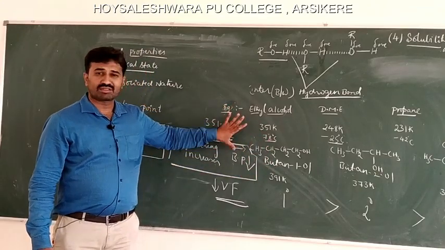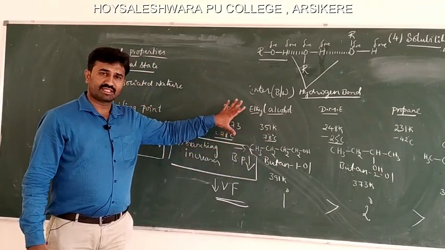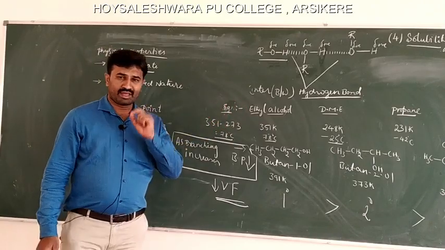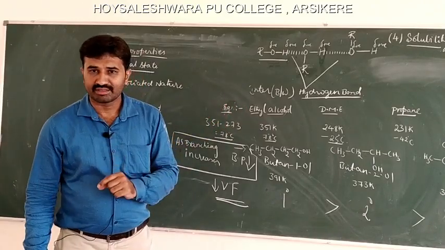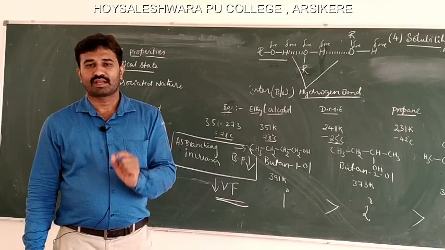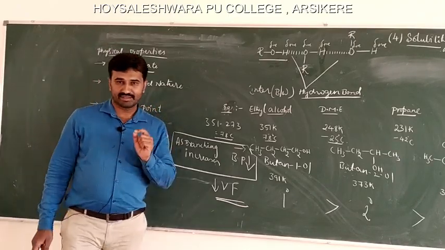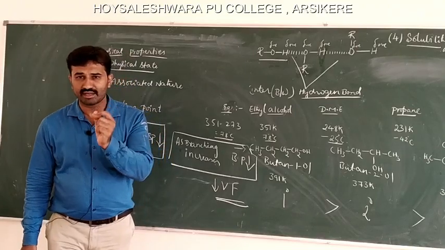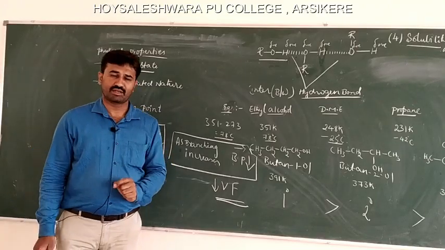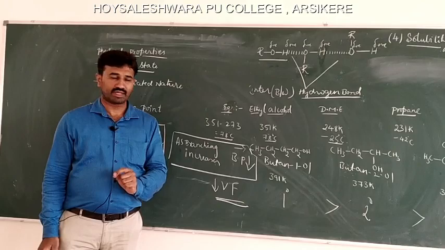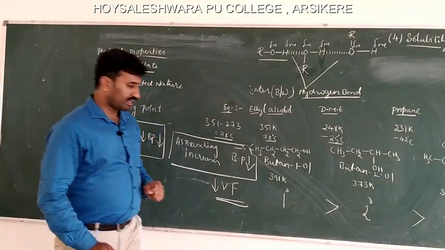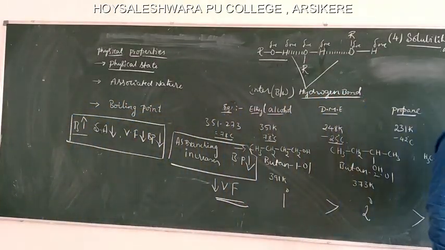And in the PU board exams also, there is a 1 mark question: why do alcohols have higher boiling point than corresponding alkanes or corresponding ethers? The answer is very simple: in alcohols there is intermolecular hydrogen bonding. Okay. Then the last point is the solubility.